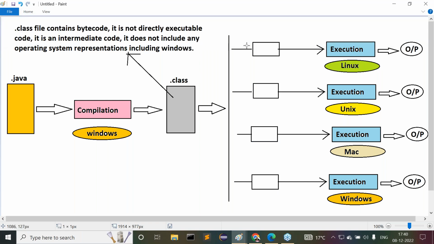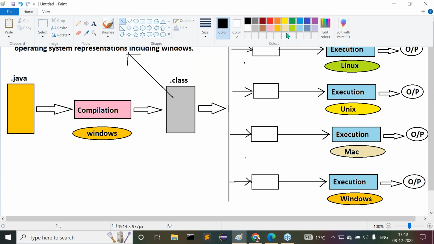Now tell me, what is the job of this converter? Its job is taking neutral bytecode as an input and converting that neutral bytecode into Unix representations. What is the job of this next converter? Taking neutral bytecode as an input and converting it into Mac representations. And this one? Taking neutral bytecode as an input and converting it into Windows representations. Are all of you getting my point clearly?